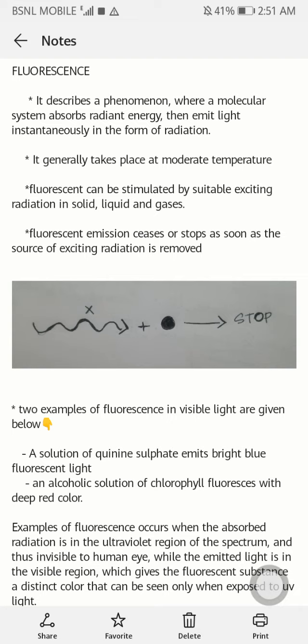Generally, this fluorescence has the properties of liquid molecules. Next, the fluorescent emission ceases or stops as soon as the source of exciting radiation is removed. For this point, we have a question: what happens when we block the source of energy?